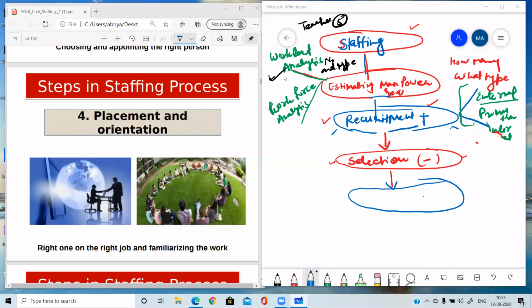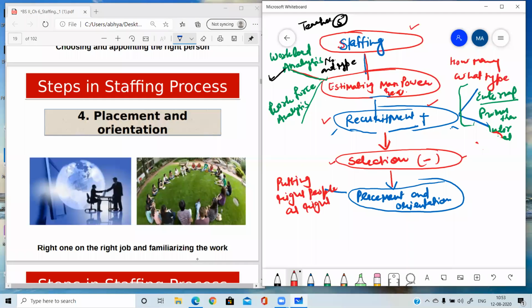So choosing the best candidate out of all the available candidates. Fourth step is placement and orientation. Placement means putting the right people at the right job.